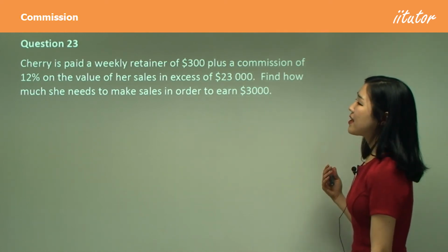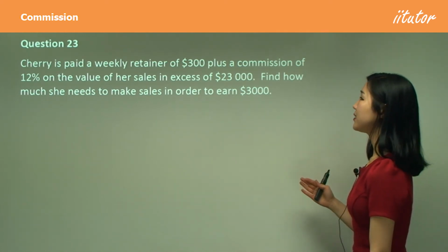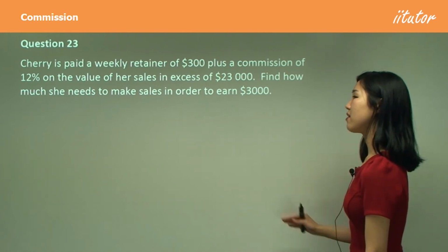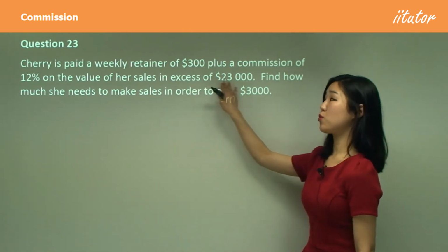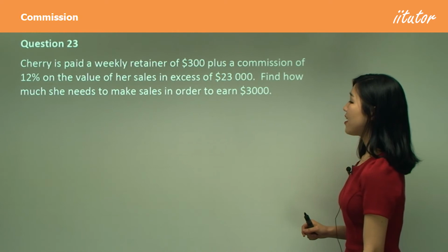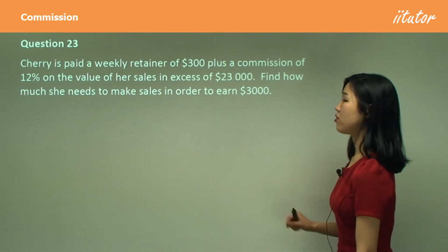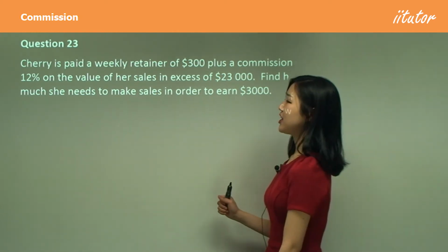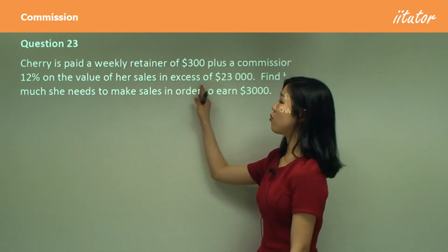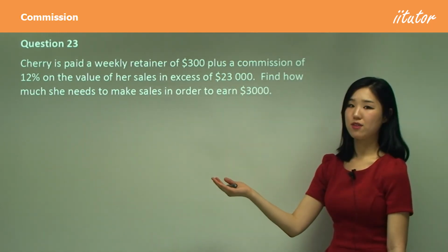Cherry is paid a weekly retainer of $300 plus a commission of 12% on the value of her sales in excess of $23,000. Find how much she needs to make in sales in order to earn $3,000. She only gets 12% of whatever is in excess of $23,000.